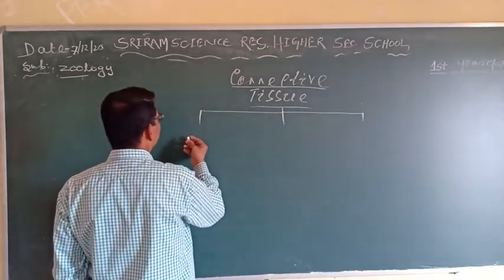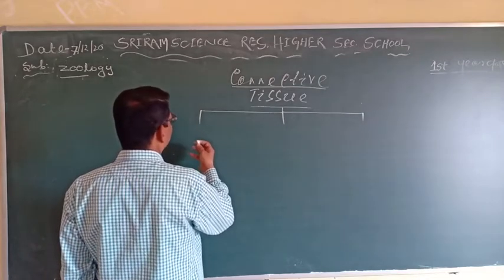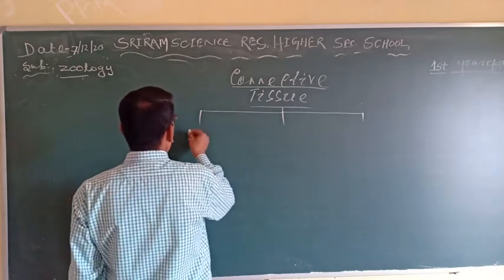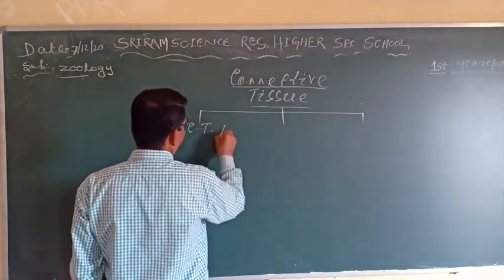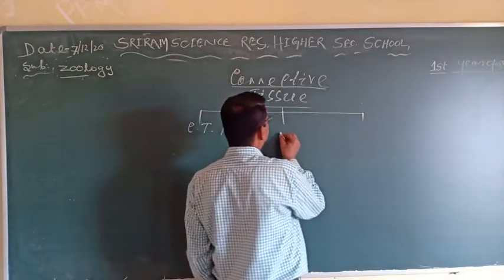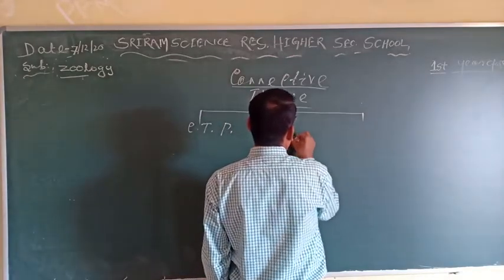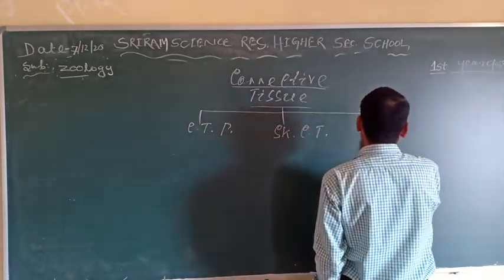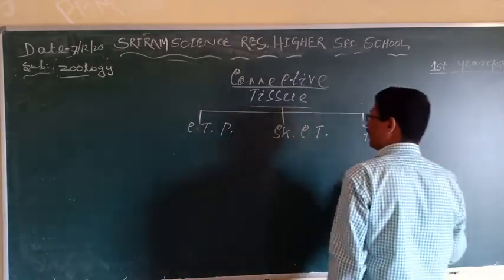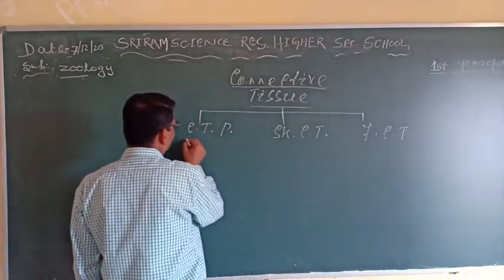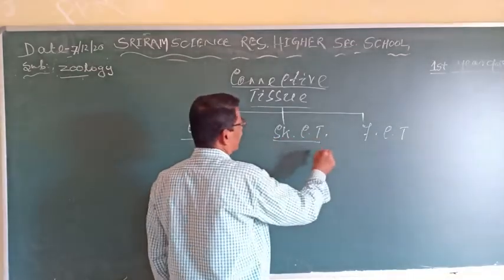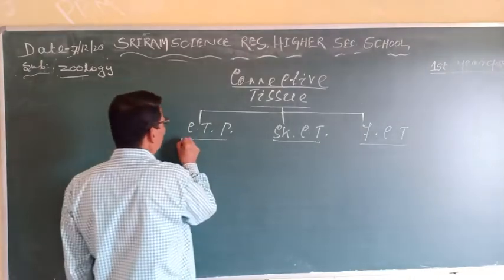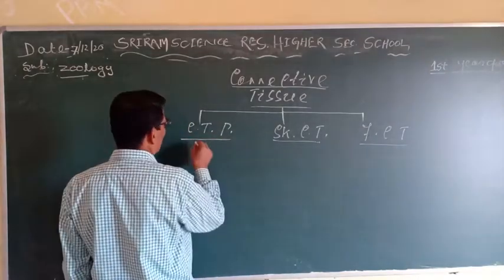One is the connective tissue proper, another is the skeletal connective tissue, and another is the fluid connective tissue. I have told you everything in the previous class. Clear? That is depending upon the nature of the matrix.